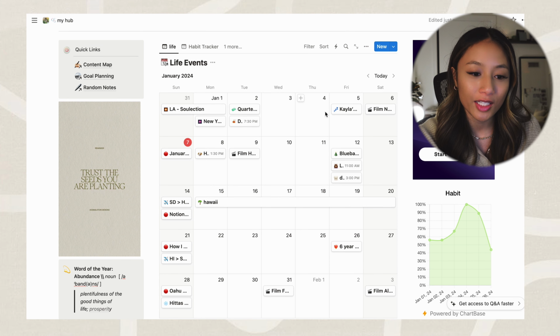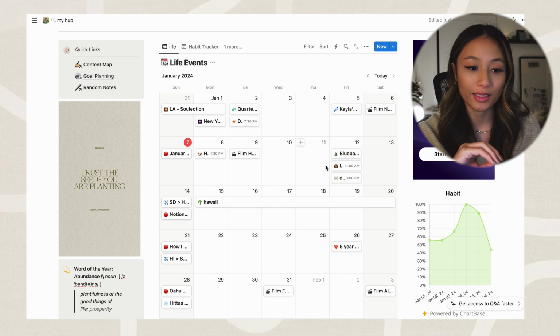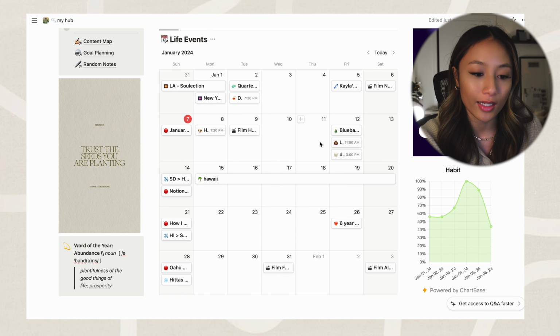In the middle section here, this is a way for me to view all of my databases. I personally don't use Google Calendar because I have my own Outlook calendar for work that I'm on every single day, 5 days a week. This is really just to help me track all of my life events. So if I'm going to dinner with any of my friends, if I have any appointments, this is where I would track any of that.